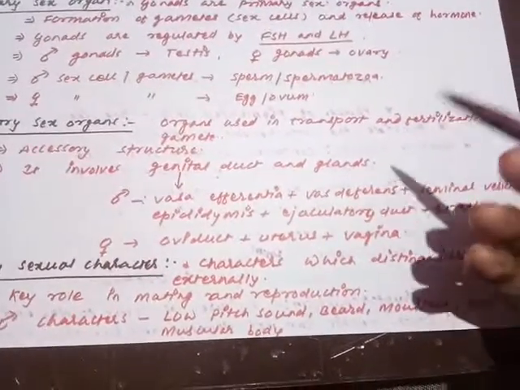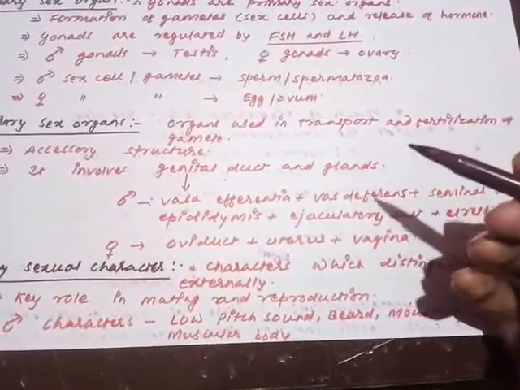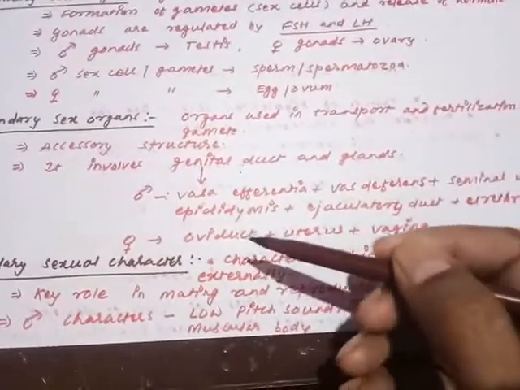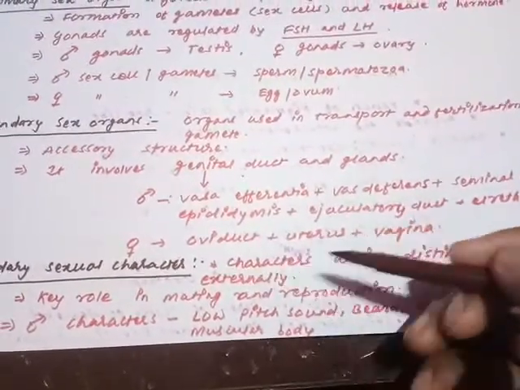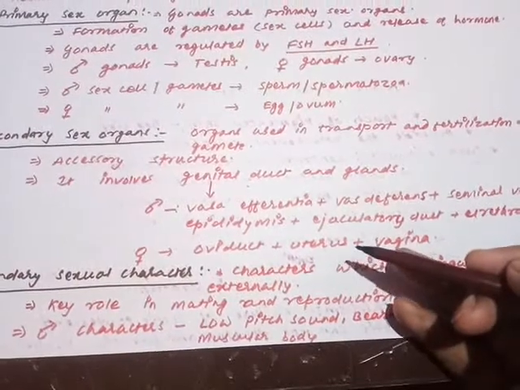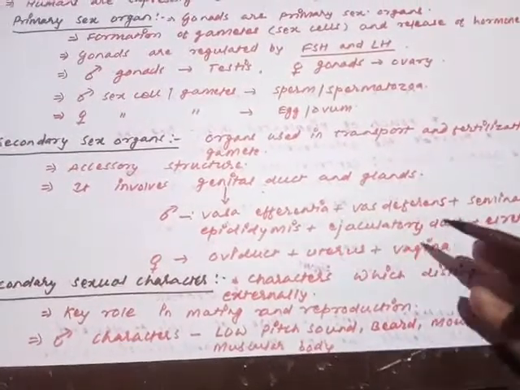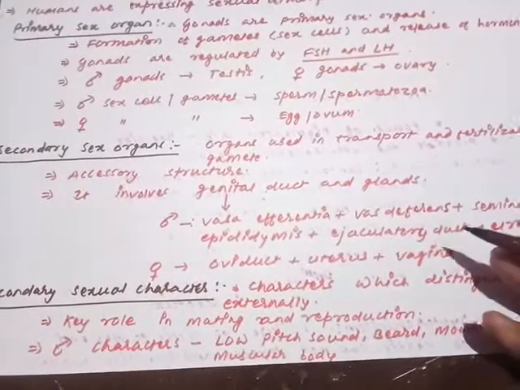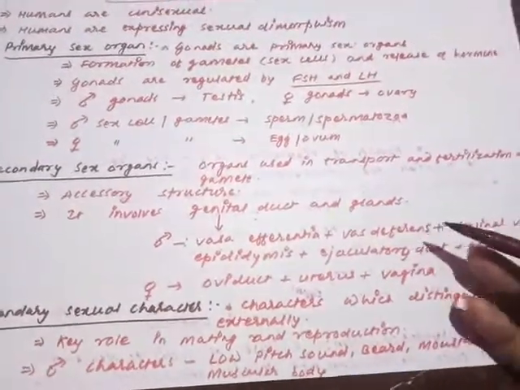So we'll discuss them in detail when we discuss the male reproductive organs. Similarly, in case of female, the oviduct, uterus, vagina, all are the structures which are helpful in transportation and fertilization of the gamete. So these are all called secondary sex organs.